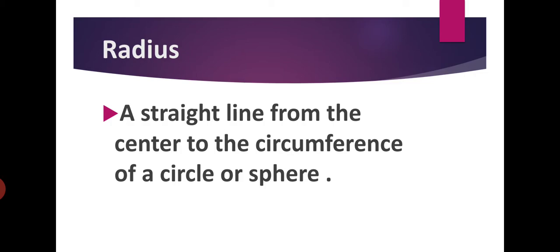और straight line कहाँ से कहाँ तक होगा? From the center to the circumference. Center से लेके एक बाउंड्री तक हमारा जो straight line है उसको अगर हम मेजर करेंगे, उसका अगर हम लेंथ निकालेंगे, that length is the radius of the circle.